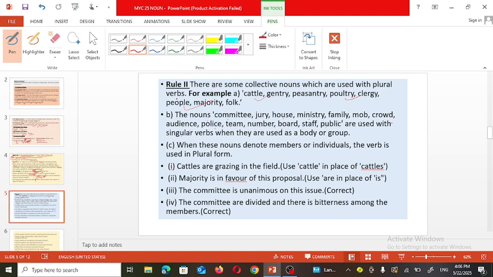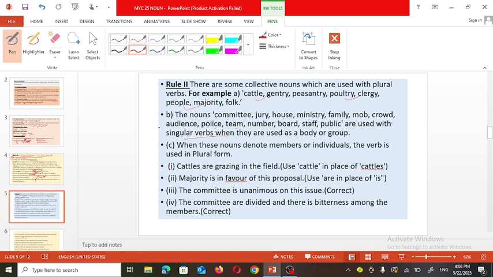With these collective nouns, we must use a plural verb. The nouns committee, jury, house, ministry, family, mob, crowd, audience, police, team, number, board, staff, public are used with a singular verb. Singular verb must be there.